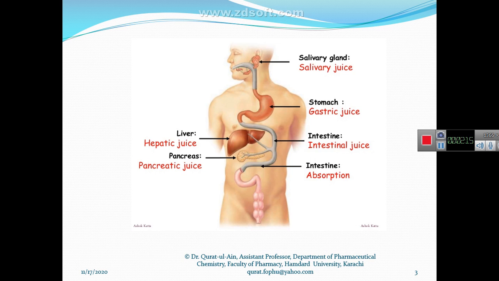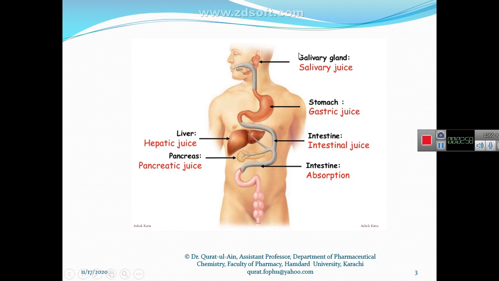So what happens when these carbohydrates in the form of sugar come in contact with our body? The metabolism of carbohydrate starts with digestion of carbohydrate, which starts from the mouth and ends in the intestine. From mouth to intestine, two types of digestion take place. One is mechanical digestion, and the second one is chemical digestion.